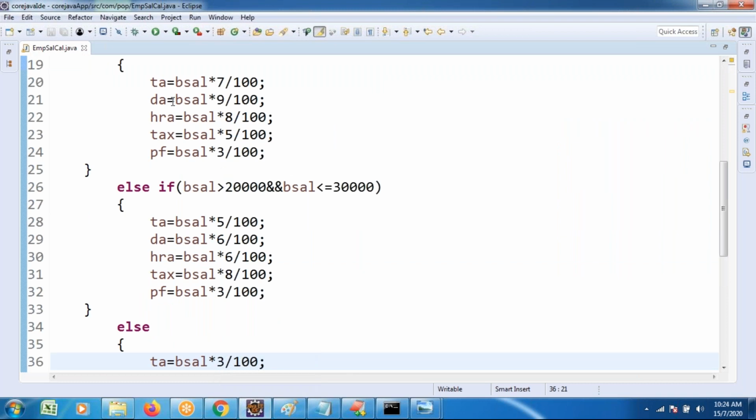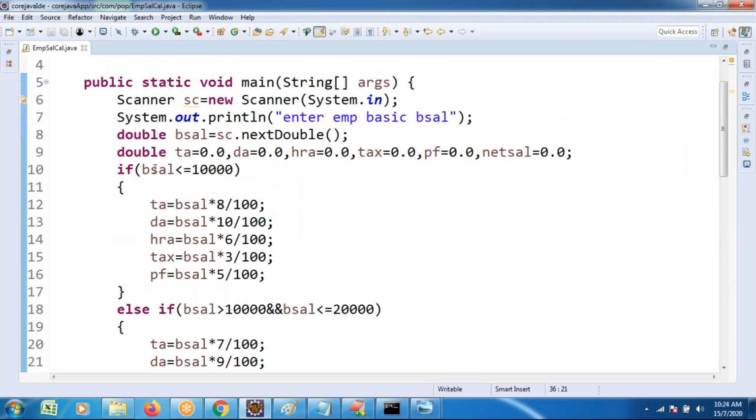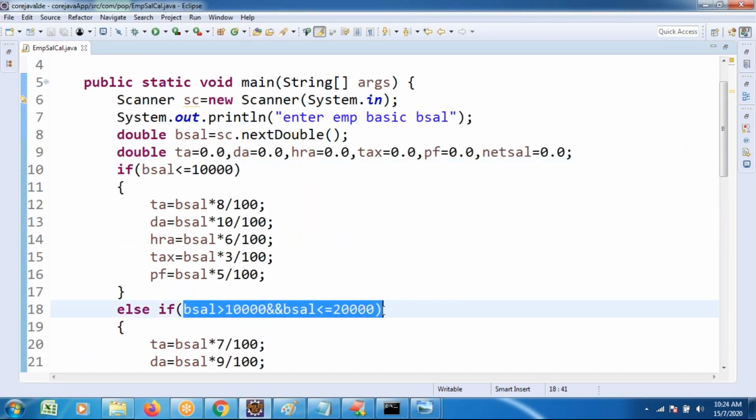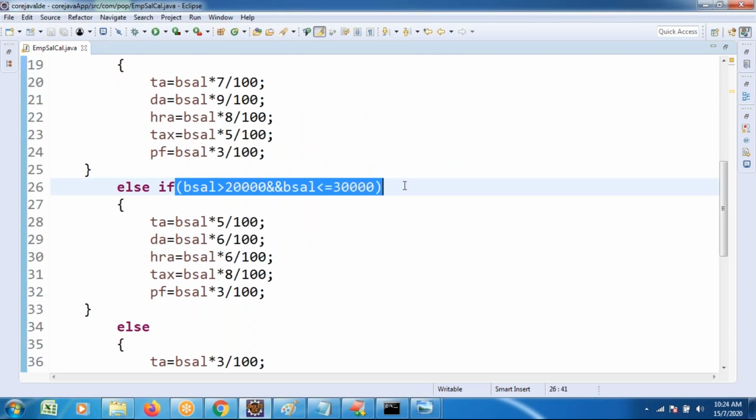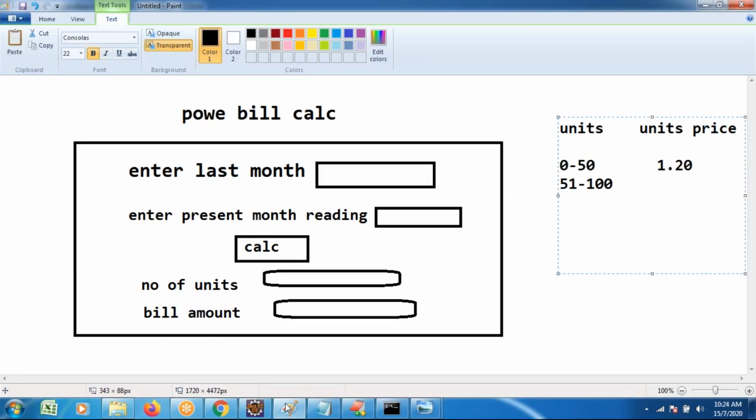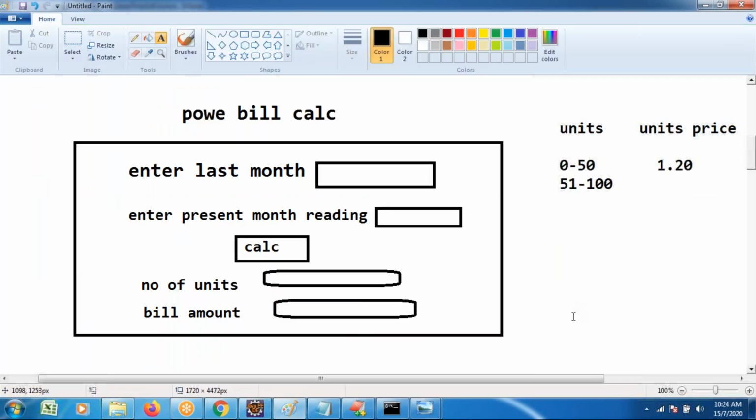Similar type: condition 1, below 50. Condition 2, 50 to 100. 100 to 200. Like this, you can apply several conditions as the logic of if else if ladder. You try to do this type of practical.